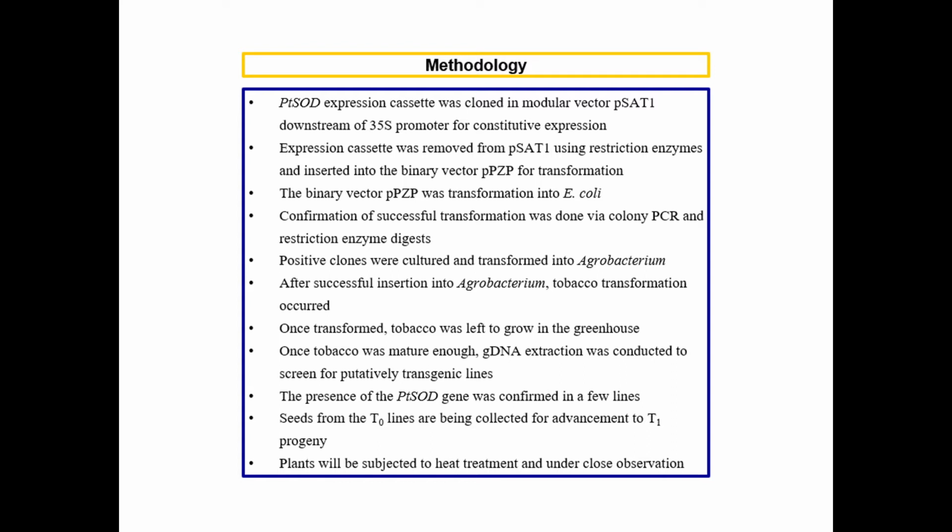The positive clones were cultured in broth and transformed into Agrobacterium, and then via Agrobacterium-mediated transformation, they were transformed into tobacco, which was grown in the greenhouse, and once mature enough, genomic DNA extraction was conducted to screen for positive lines. The presence of the pTSOD gene was confirmed in some lines. The seeds from the T0 lines are being advanced, and eventually the plants will be subject to heat treatment.